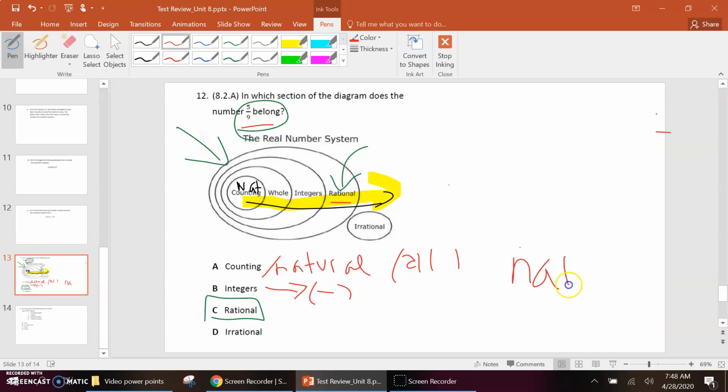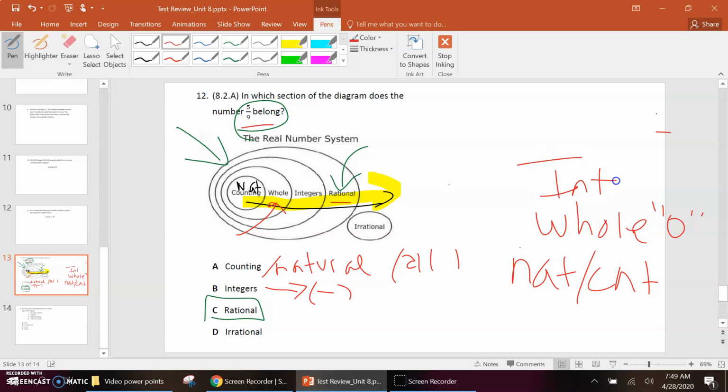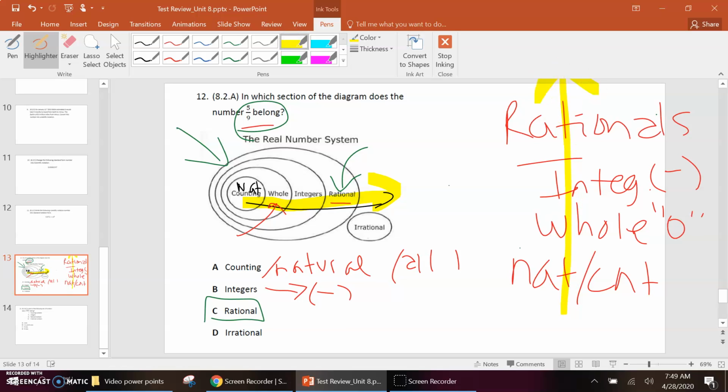Your natural counting, then you go out to your whole numbers, just like it says here. My bad, that's where 0 gets introduced. Then you go to your integers. So now that's where your negatives get introduced. Then you go out to your rational numbers, where the fractions start coming in and everything else. So the thinking is going out like so. And irrational are separate.